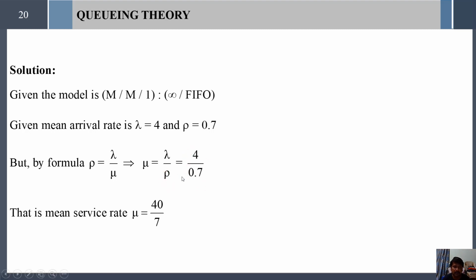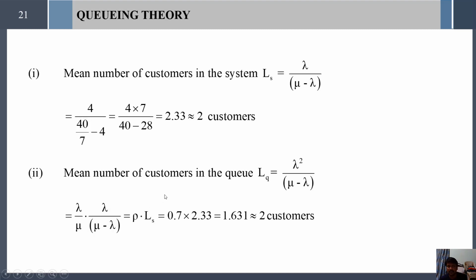Substituting these values, mu equals 40 divided by 7. So we have found the arrival rate lambda equal to 4 and the service time distribution mu equal to 40 divided by 7.